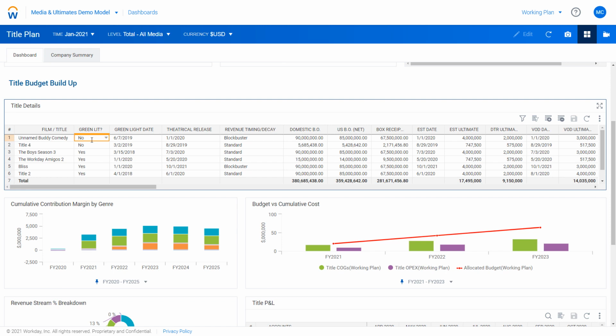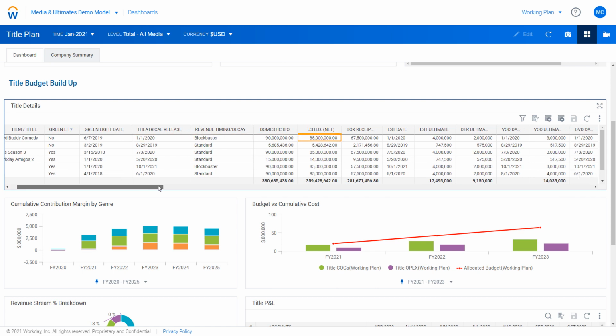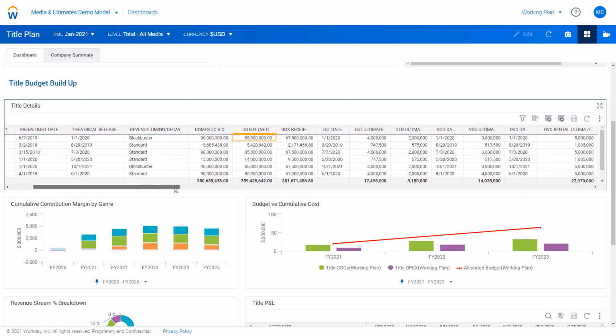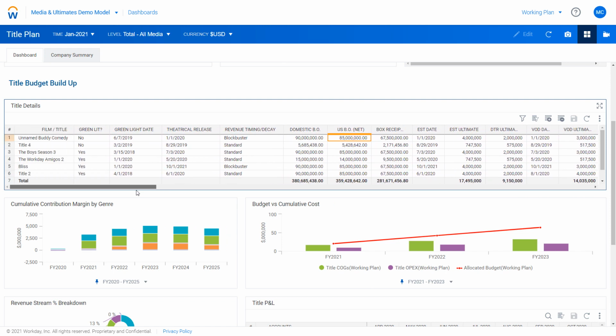Business users can easily come in here and model scenarios around greenlighting, around theatrical release dates, decay assumptions, box office forecasts, ultimates, and any number of other title information that you need relevant to your plan.